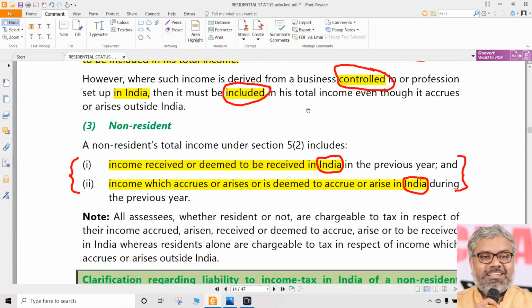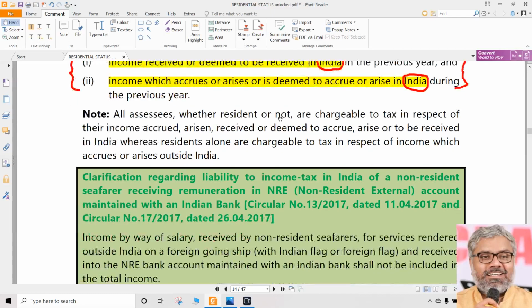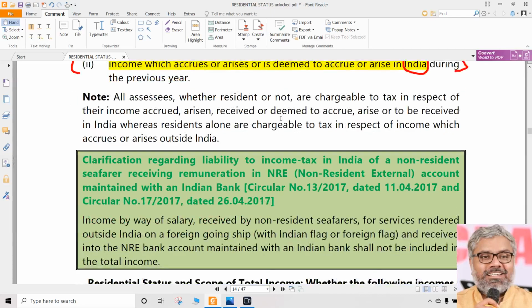Otherwise, RNOR will have only these two as taxable. A non-resident will definitely have taxability only from the first two conditions, when the income is received or deemed to be received, accrued or deemed to have accrued in India during the previous year. Then any income earned by a non-resident would be taxable. Clear? That is a point to be noted.